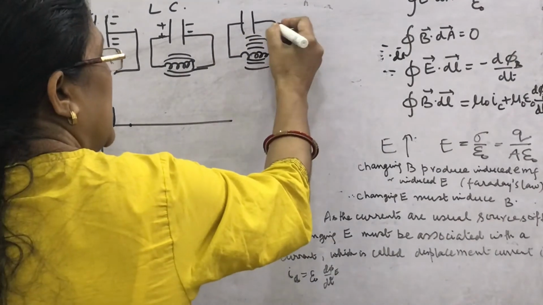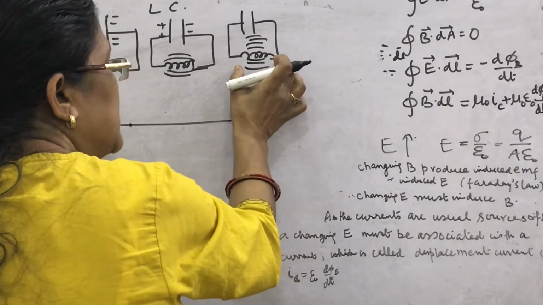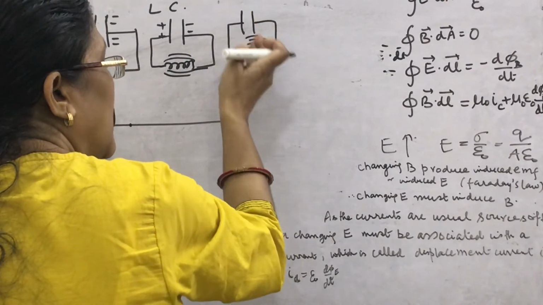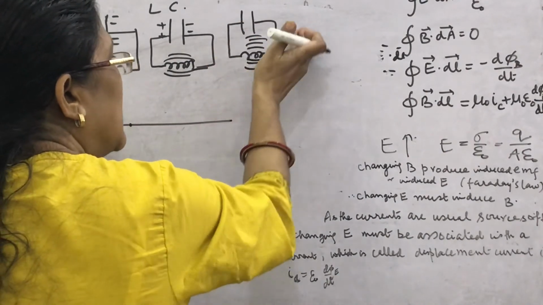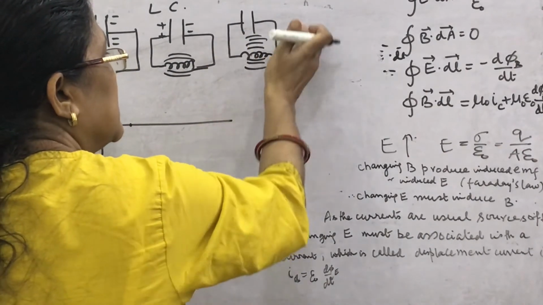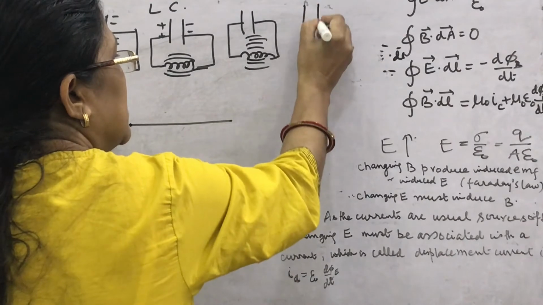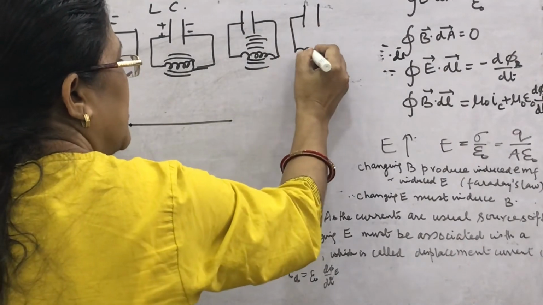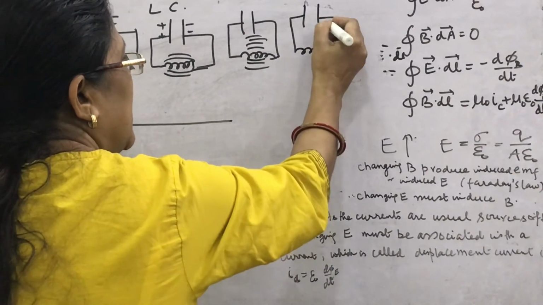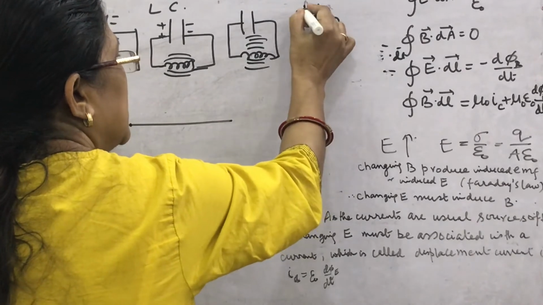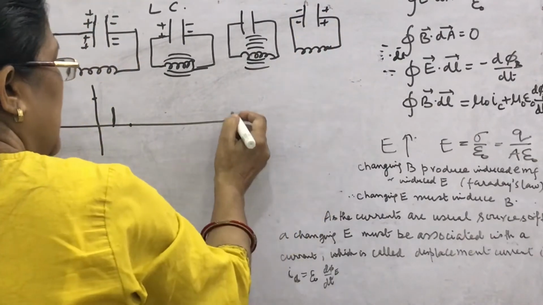Then again the coil charges the capacitor in the opposite direction. What happens? The capacitor is charged by the coil now in this way, so this is the charge on the capacitor in the opposite way.